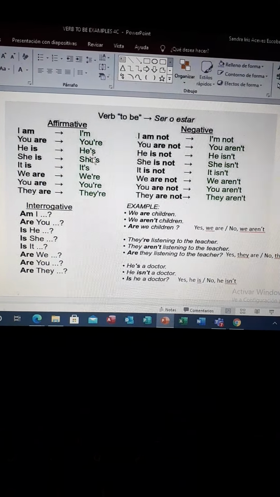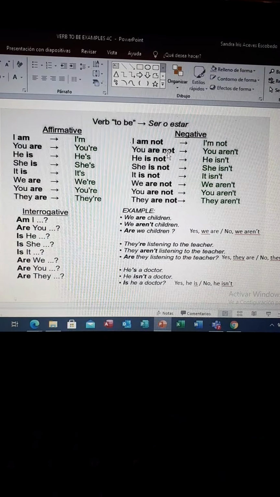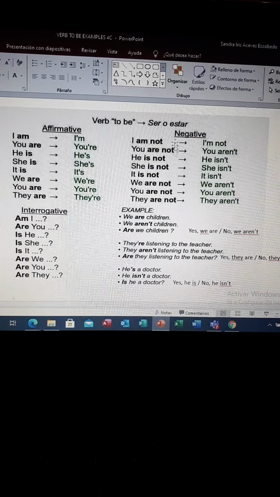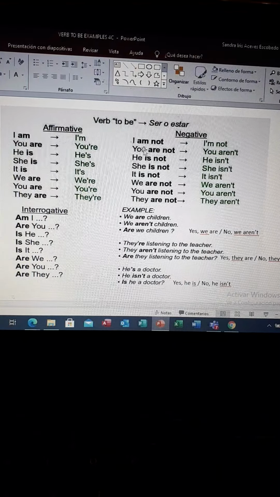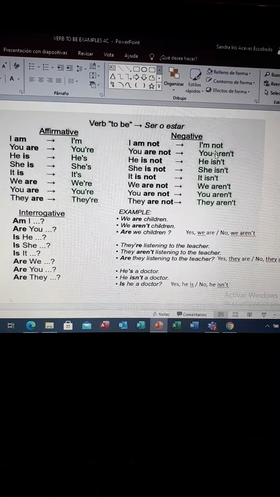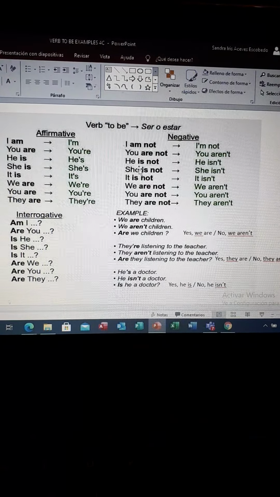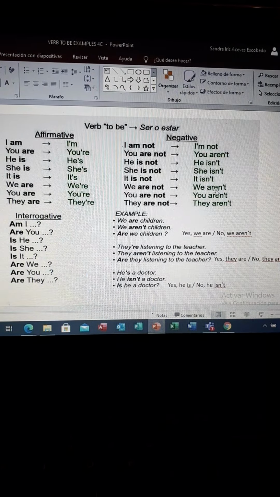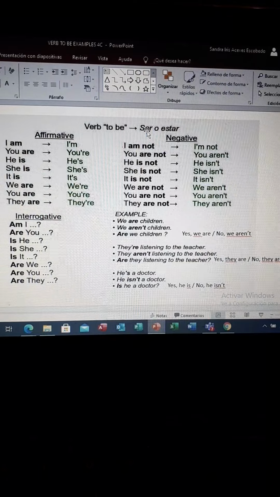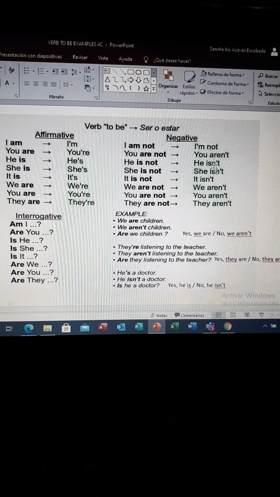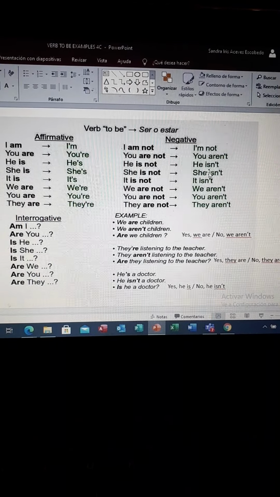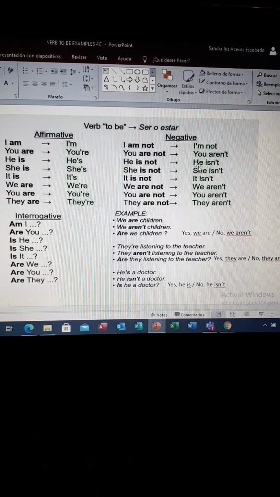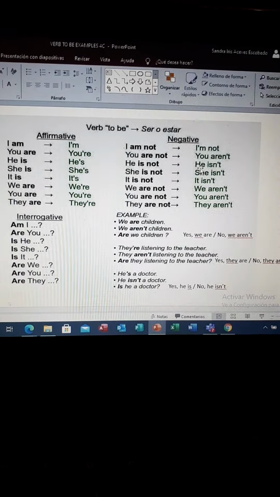Okay, the same happens in negative. For negative, remember that the negative form goes after the auxiliary. I am not, or the short form, I'm not. She is not is the same as she isn't. We are not is the same as we aren't. So either you use the full form or the short form, both are going to be fine. But you can't use both at the same time, okay?